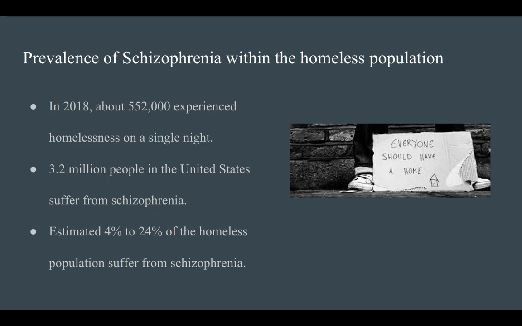Due to the majority of the homeless community being neglected by medicine and the definition of homelessness differing from study to study, the exact prevalence of homeless people suffering from schizophrenia is unknown. In systematic reviews, it is estimated that 4 to 24% of the homeless population does suffer from schizophrenia.